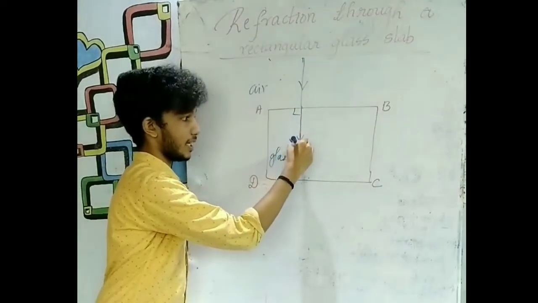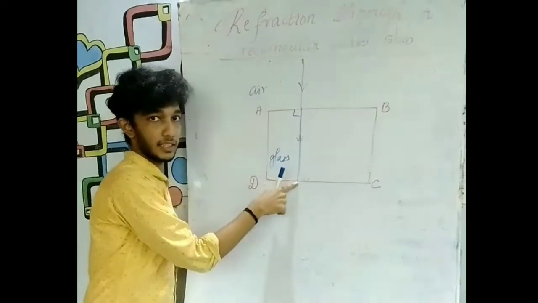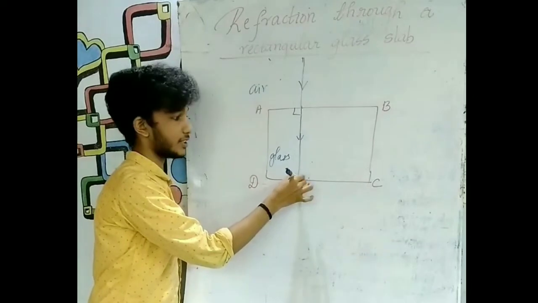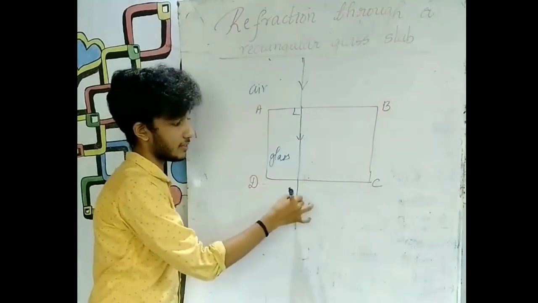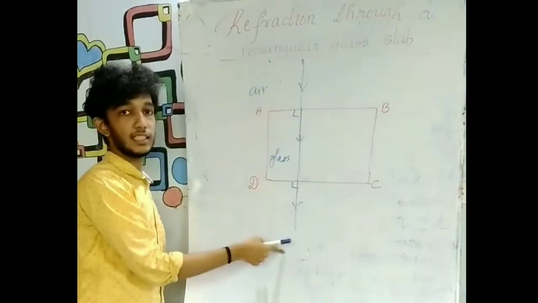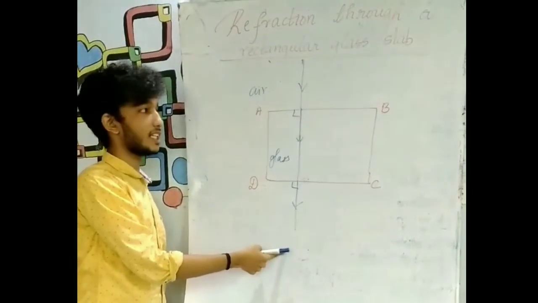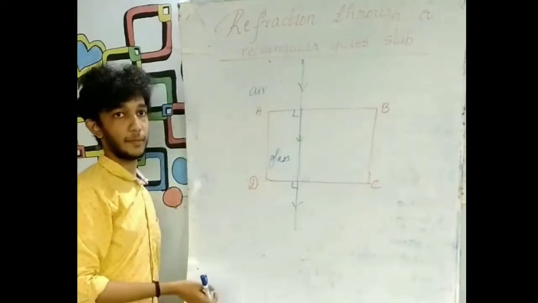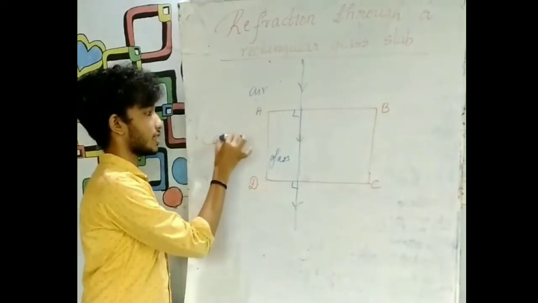This goes along the normal, and is incident on the other interface DC. Now from here also refraction has to take place. The refracted ray will be passing normally. Hence, there is no change in the path of the light ray when a ray of light is incident normally on the refracting surface AB of the glass slab. This is an important case to remember.